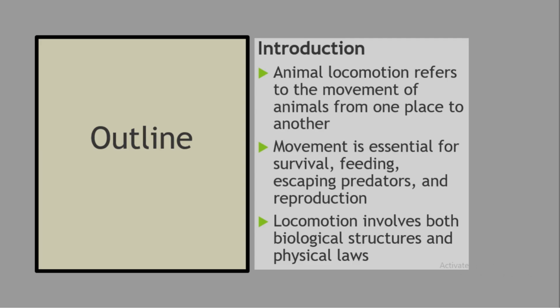So now in this topic we will discuss animal locomotion, which refers to the movement of animals from one place to another. Basically, movement is essential for survival, feeding, escaping predators and reproduction. Locomotion involves both biological structure and physical laws.